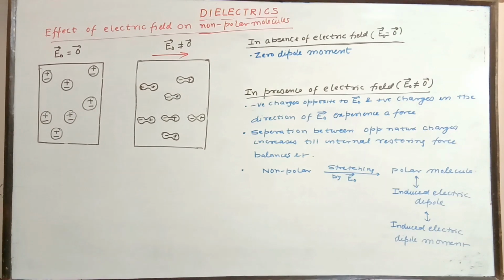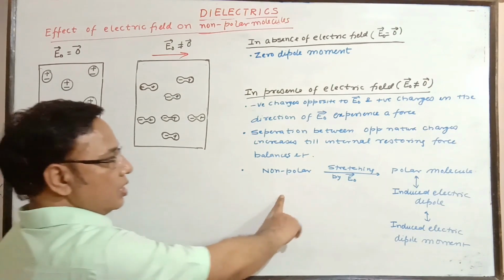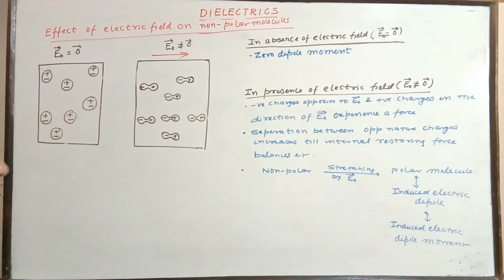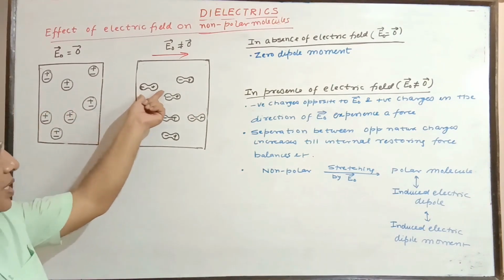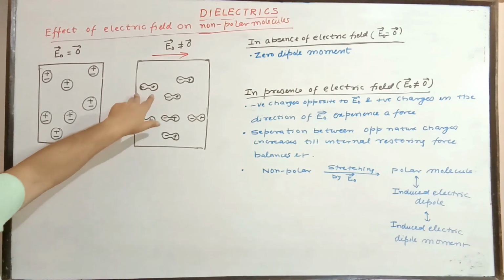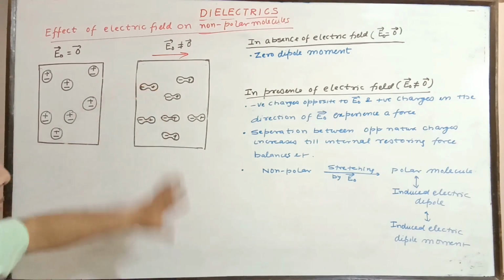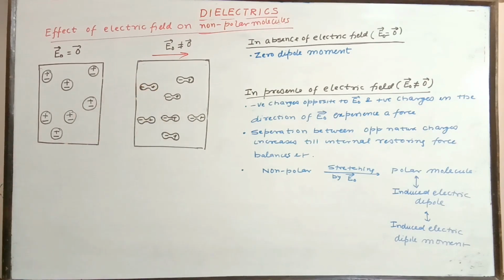The non-polar molecule, stretched by E naught, changes to a polar molecule. The dipole so developed is said to be an induced electric dipole, and the corresponding dipole moment is called the induced electric dipole moment.